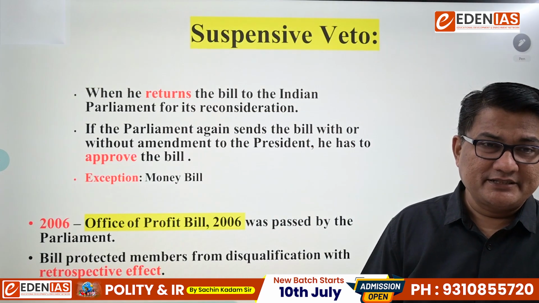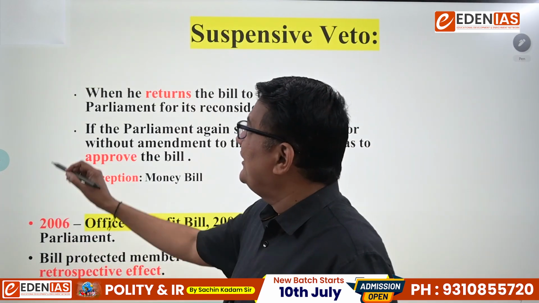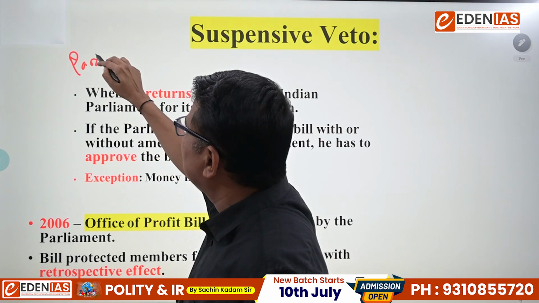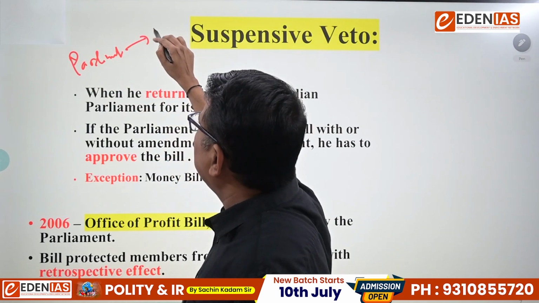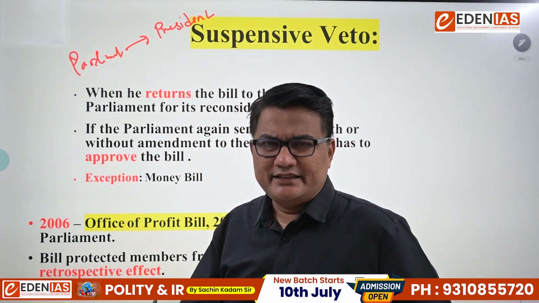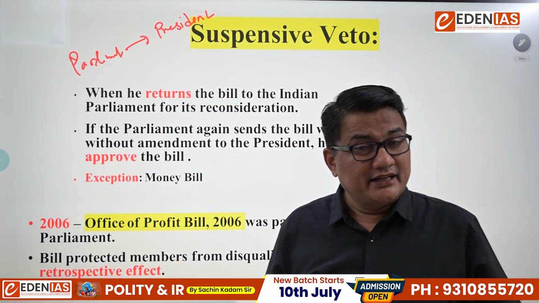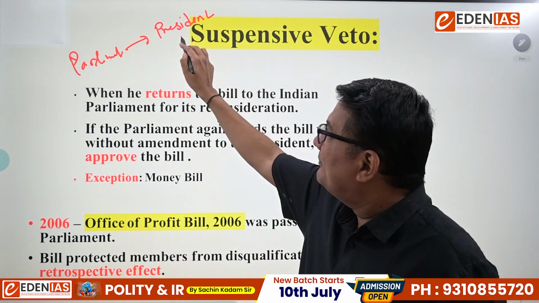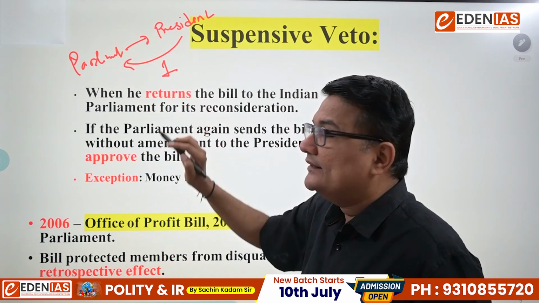Next, what is suspensive veto? As I said, when any bill is passed by both the houses of Parliament, it goes to the President. Here, if the President gives assent, it converts into law. He can withhold or he can send it back. How many times? Once.